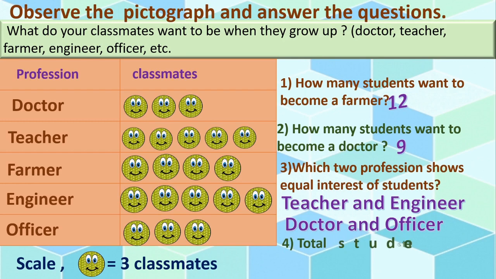And the last question, total students in the class. Yes. How many faces? First we have to count. Correct? 3 here plus 5, that is 8. 9, 10, 11, 12. Correct? 12 plus 5, that is 17. 18, 19, 20. Yes, 20 threes are nothing but 60. Correct? 3 into 20 is equal to 60. Right? Means there are total 60 students in the class.